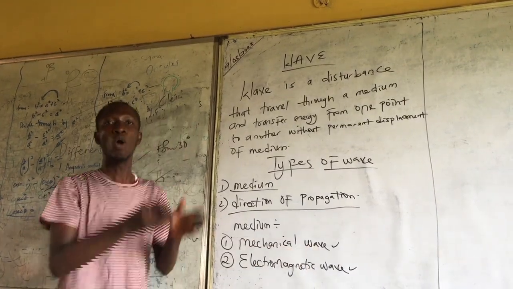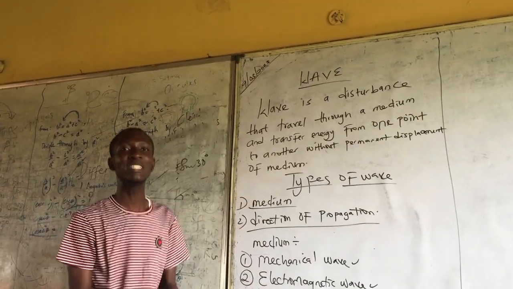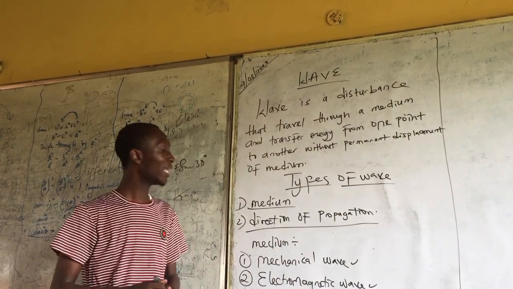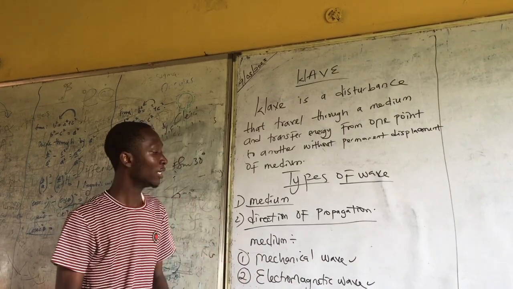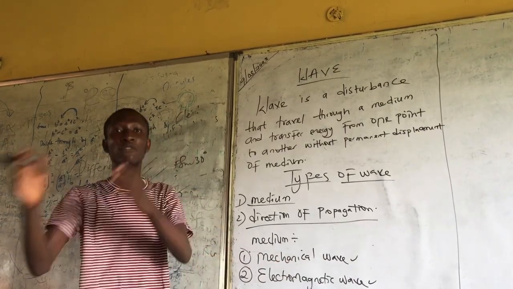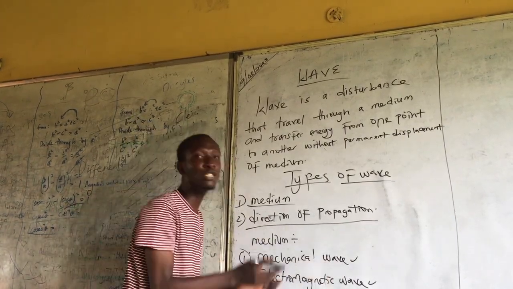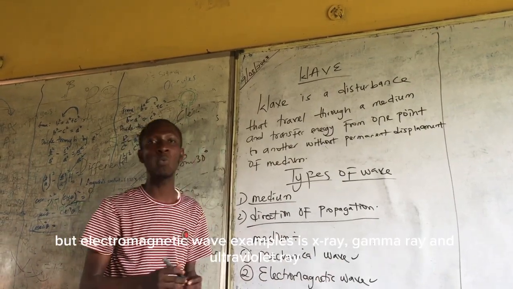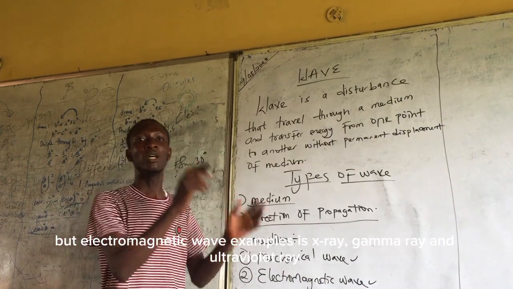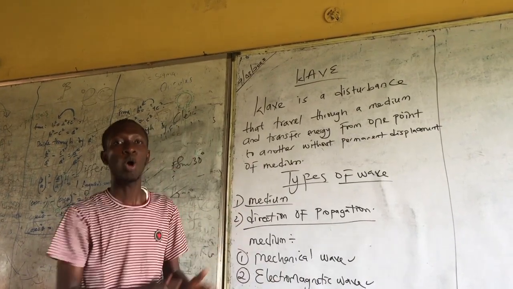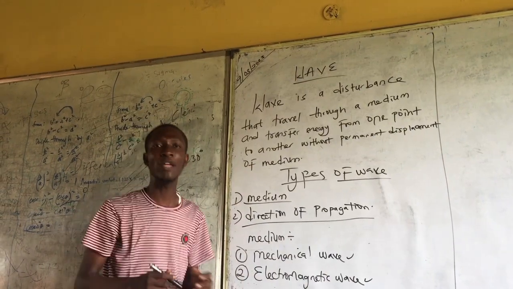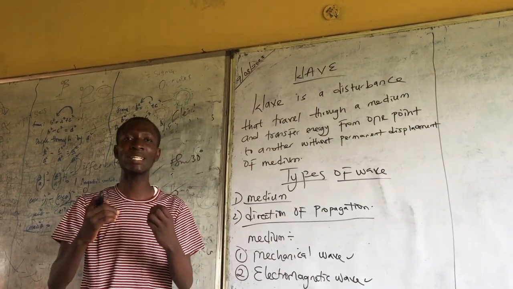Example of mechanical wave, water wave. Water wave needs water to propagate itself on it. That is why we call it water wave. Sound wave too needs air to travel. So these two kinds of waves fall under mechanical wave. But electromagnetic waves are X-ray, gamma ray, ultraviolet rays. These rays fall under electromagnetic wave. Now there's something common to electromagnetic waves.